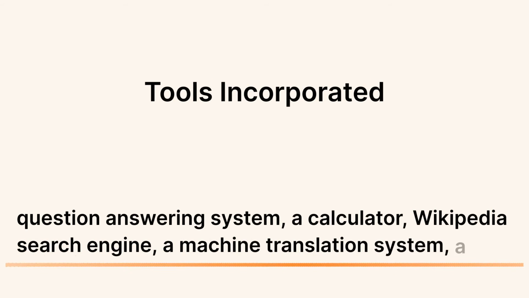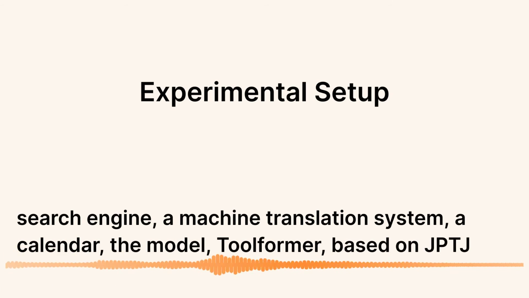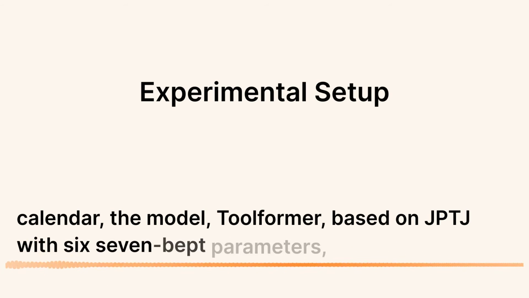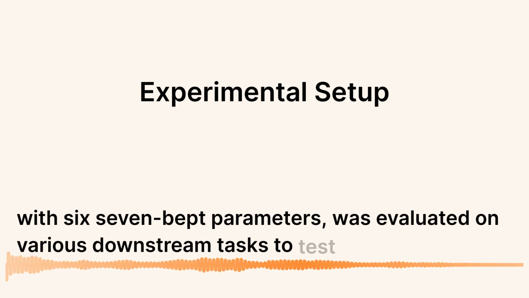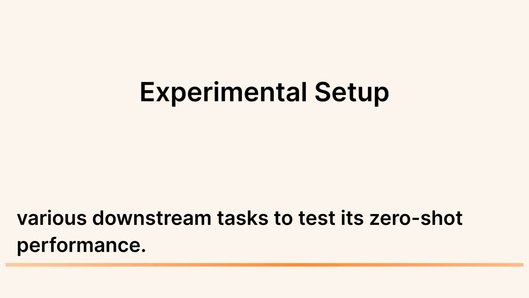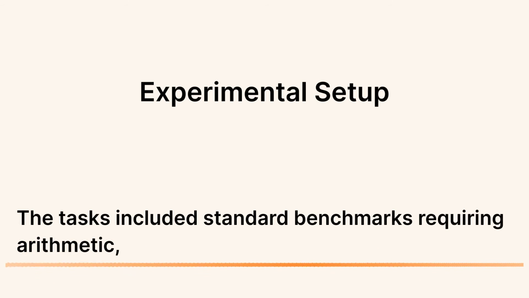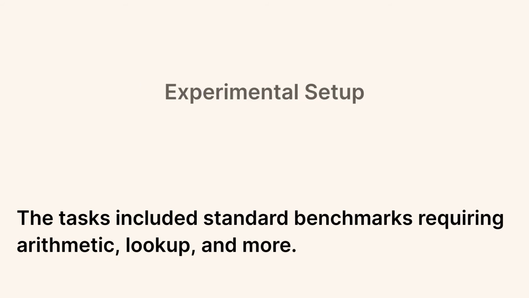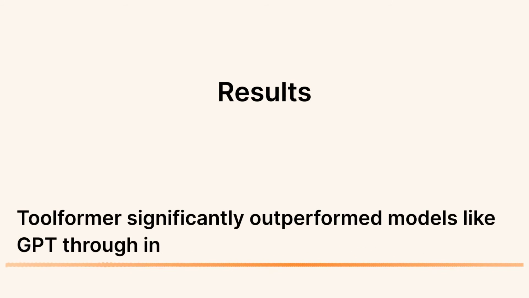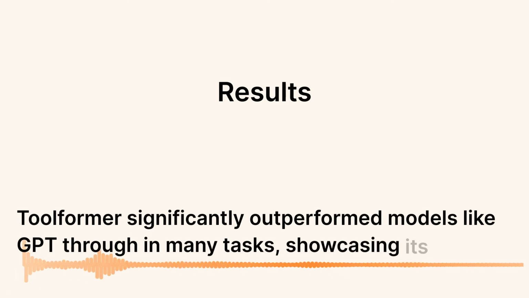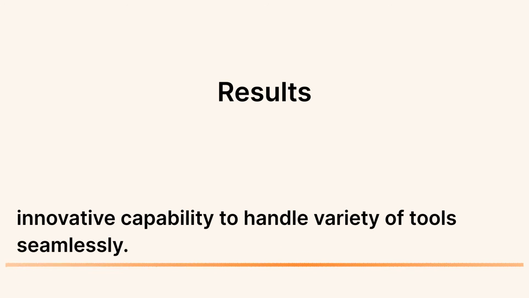translation system, and a calendar. The model, Toolformer, based on GPT-J with 6.7 billion parameters, was evaluated on various downstream tasks to test its zero-shot performance. The tasks included standard benchmarks requiring arithmetic, factual lookup, and more. Toolformer significantly outperformed models like GPT-3 in many tasks, showcasing its innovative capability to handle a variety of tools seamlessly.